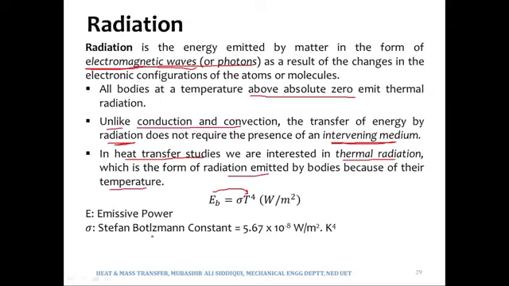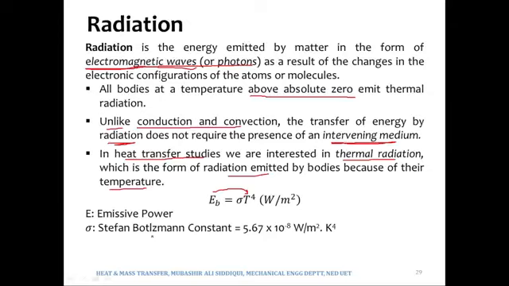So E_b is the emissive power of a black body. And what is a black body? A black body by definition is a perfect absorber and a perfect emitter. What is meant by perfect absorber? Perfect absorber means that it will absorb all the radiation that would be incident upon it.